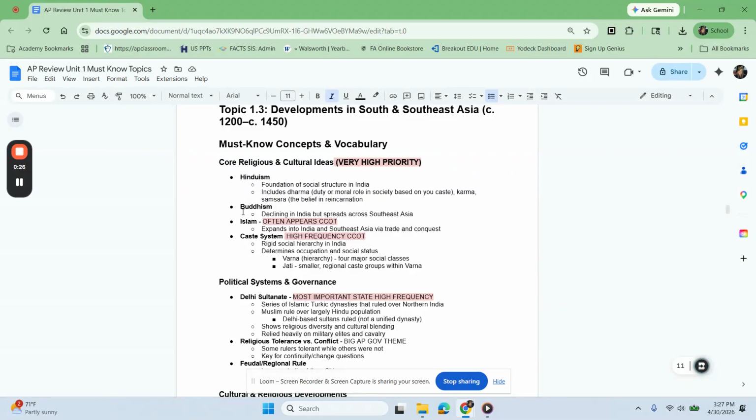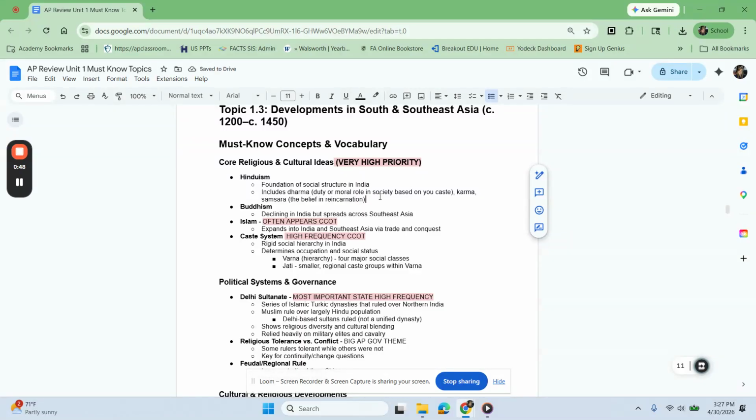For Hinduism, just like Islam was to Dar al-Islam, for this region it was the foundation of social structure in India. It does include dharma, which is the duty or moral role in society based off of your caste, karma, and samsara, which is the belief in reincarnation.